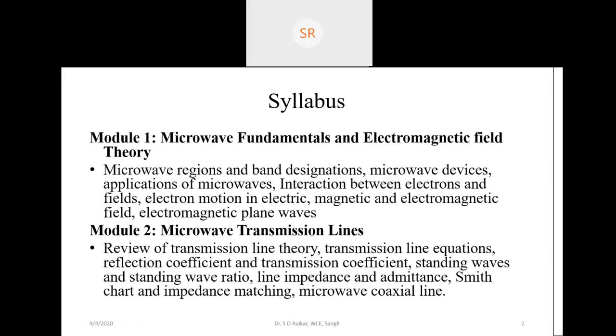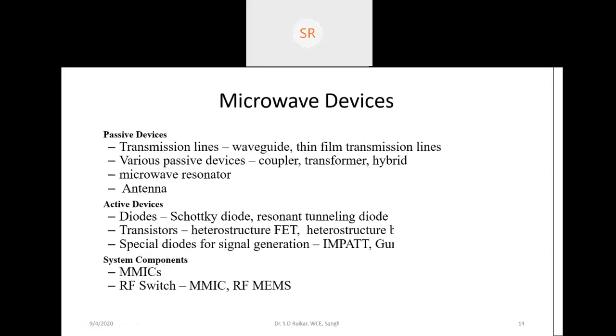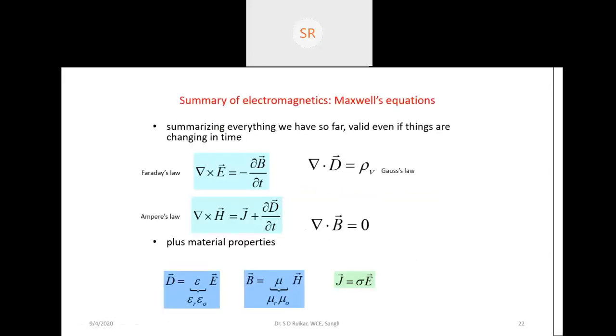Now our aim is to learn the electromagnetic plane wave. First of all, we need to see Maxwell's equations. Once we know Maxwell's equations, we can derive the wave equation. We will not go deep, as that is a part of electromagnetics.